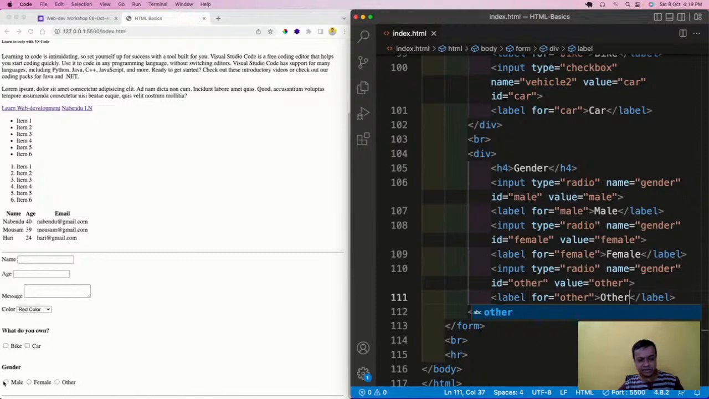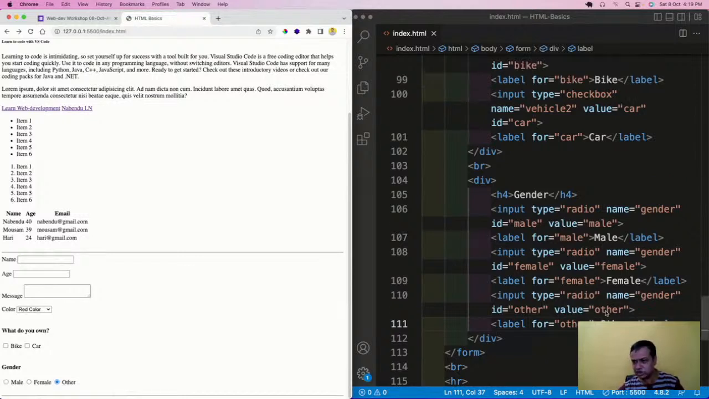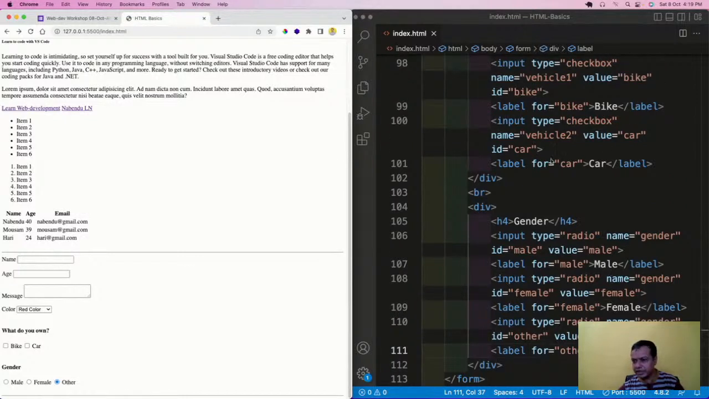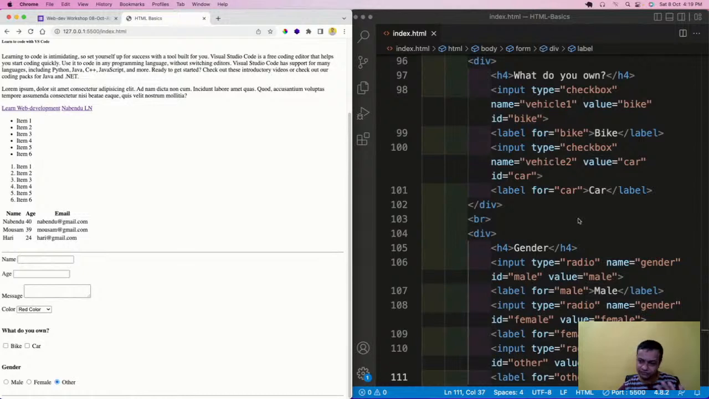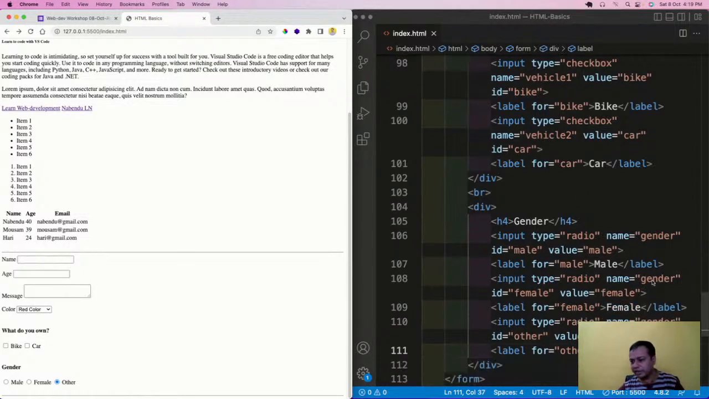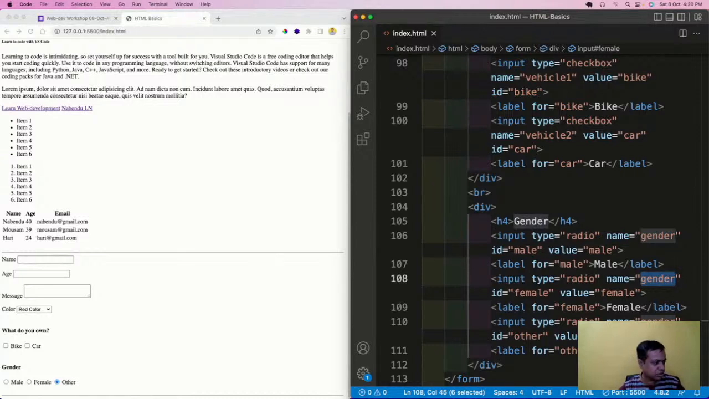So see, it will come like this: gender, male, female, other. All of you might have seen this, and you can select only one of them: male, female. The moment I select, it will change. So radio boxes are also known as radio box groups. You can select only one of them. You might be seeing there is one difference between checkbox and radio box. In the checkbox the name was different, like vehicle1 and vehicle2, as if they are two different things. But here the name is always the same, gender, because only one thing will be selected.